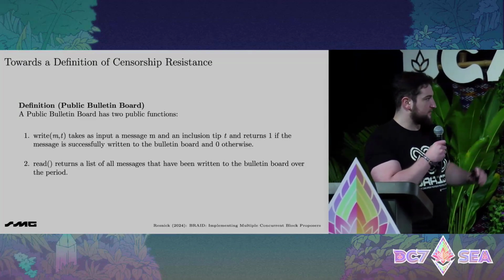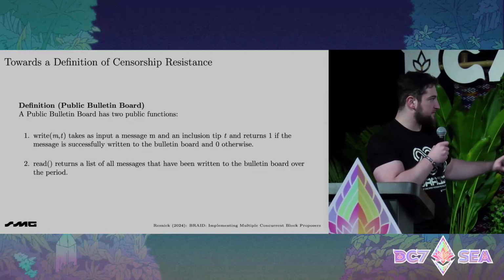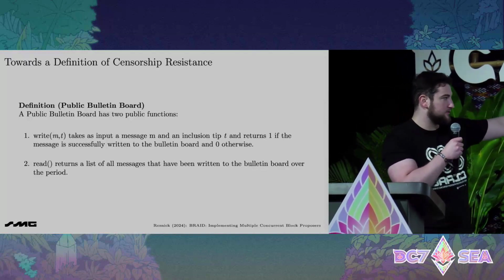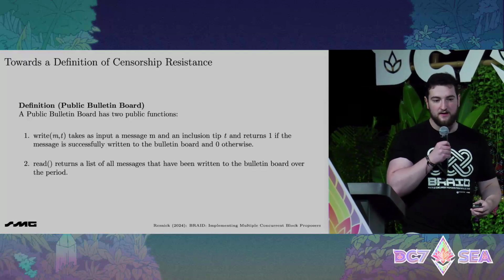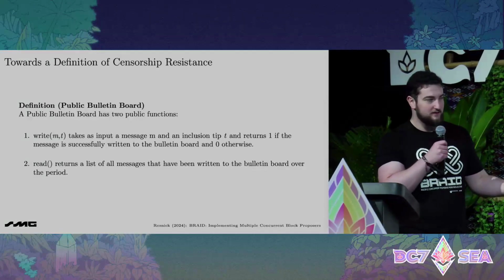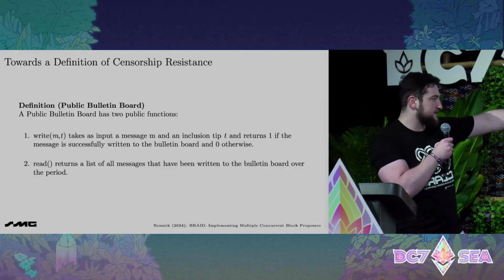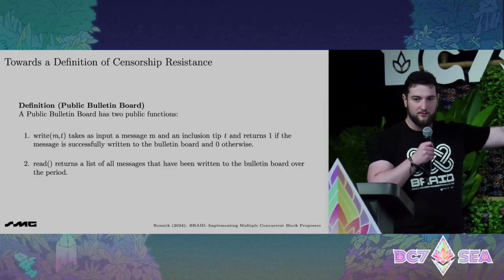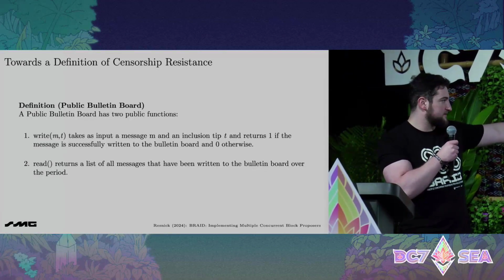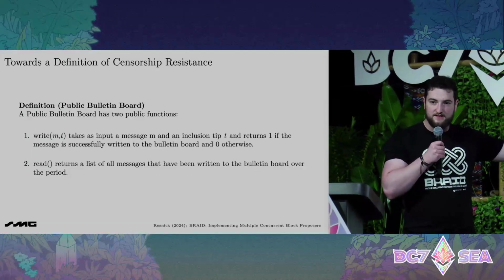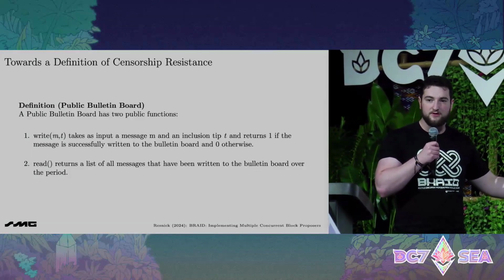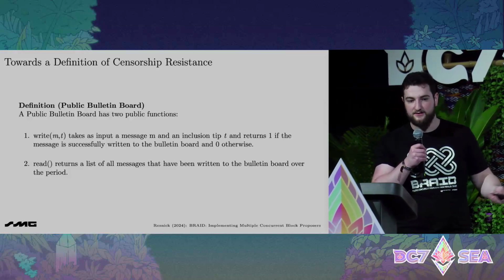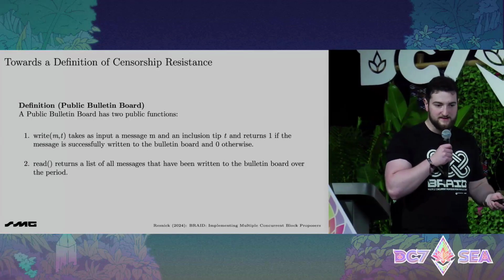So here's a formal definition of censorship, starting with what object could be censorship resistant. A public bulletin board is an abstraction of a blockchain that has two operations, write and read. The write operation has two inputs, a message and a tip. Critically, the tip is very important here. Other definitions of censorship resistance don't necessarily incorporate the tip, but of course if you have a Tornado Cash transaction with a $100 tip, it's going to be a lot easier to include it than one with a 10-cent tip.